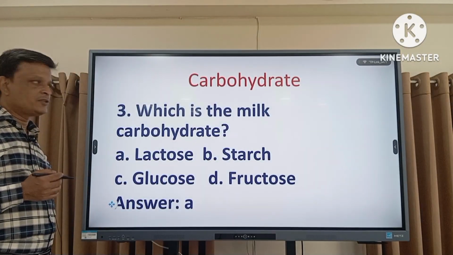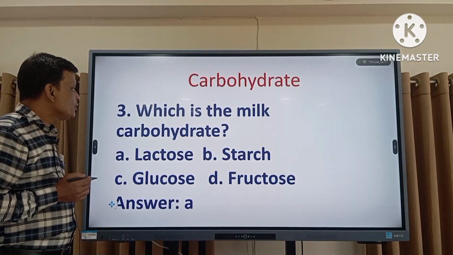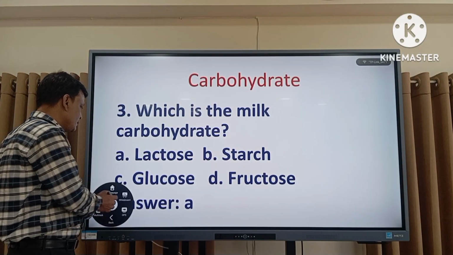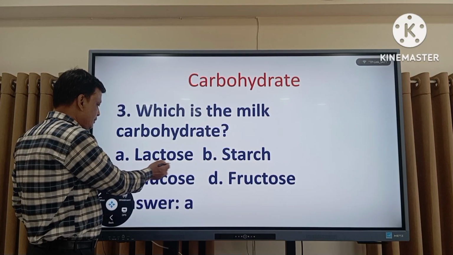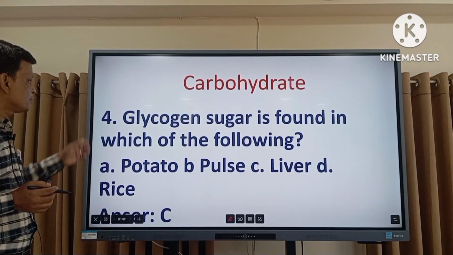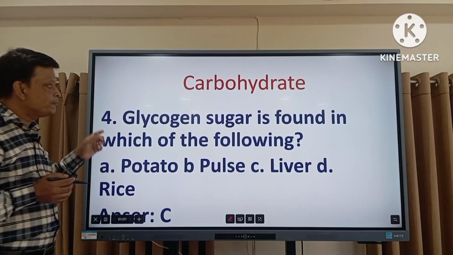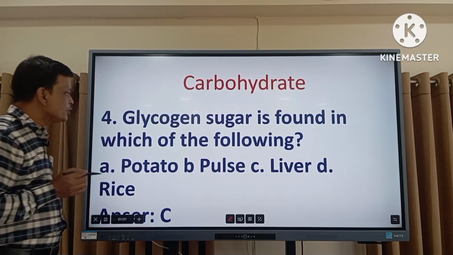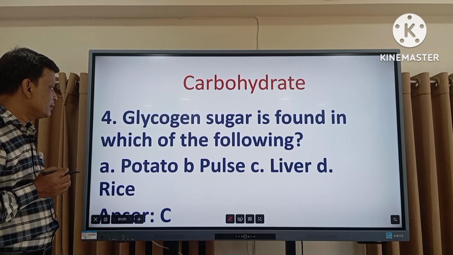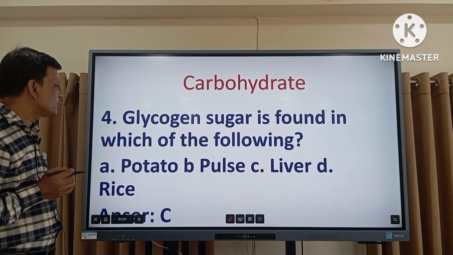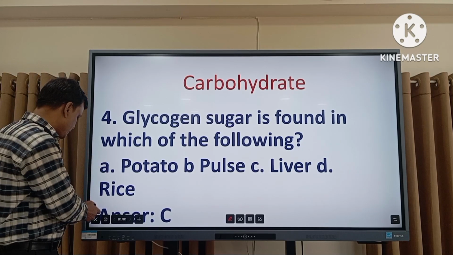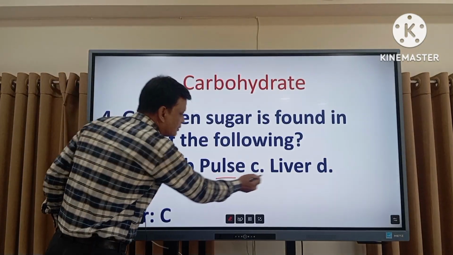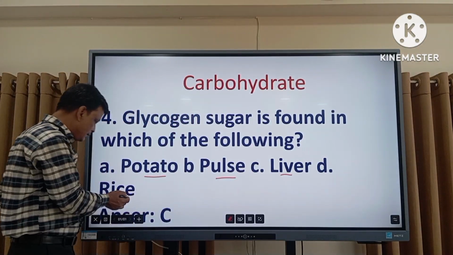Now, question number 3, which is the milk carbohydrate? Option A, lactose. Now question number 4. This is a very important question. Glycogen sugar is found in which of the following? Option A, potato. Option B, pulse. Option C, liver, and D, rice.